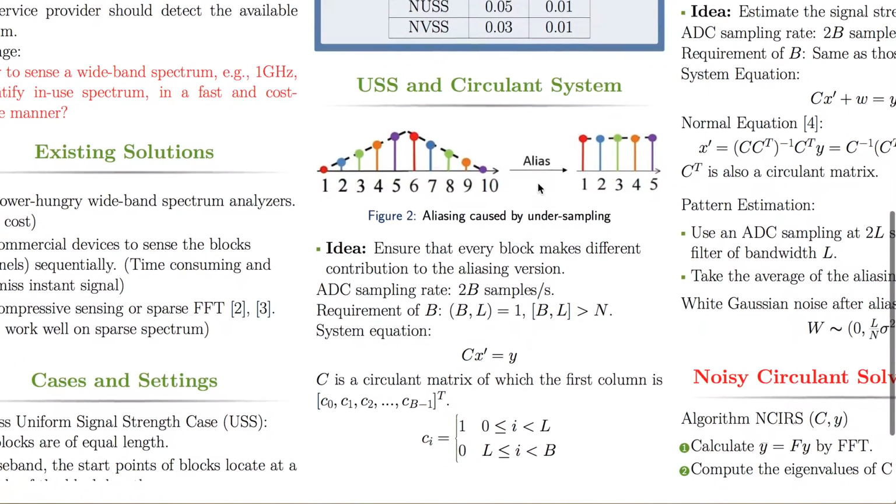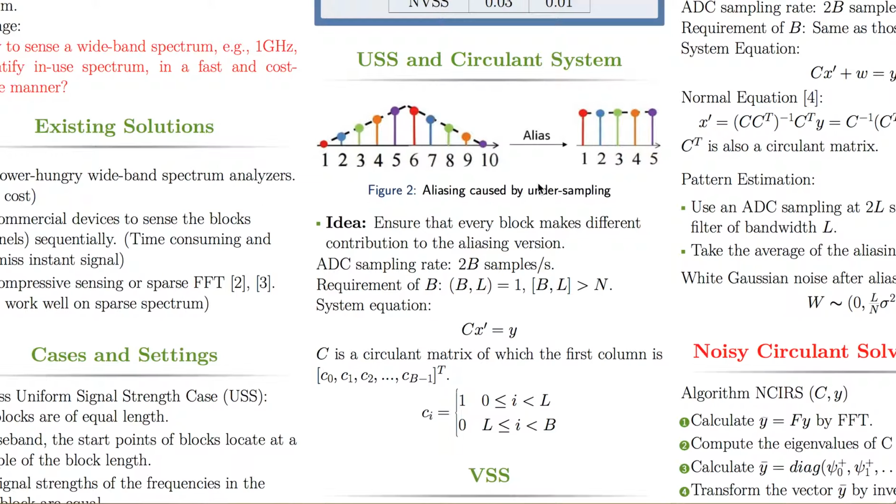So let's start with the uniform signal strength case. Usually, if we want to obtain the right frequency representation, we should avoid aliasing. But our algorithm chose the opposite way. Our main idea is to reconstruct the original frequency representation from its aliasing version. We represent the signal strength of the blocks as a vector x and its aliasing version y. In order to calculate a unique x from y, at least we need to make sure that every entry of x makes a different contribution to the y vector.